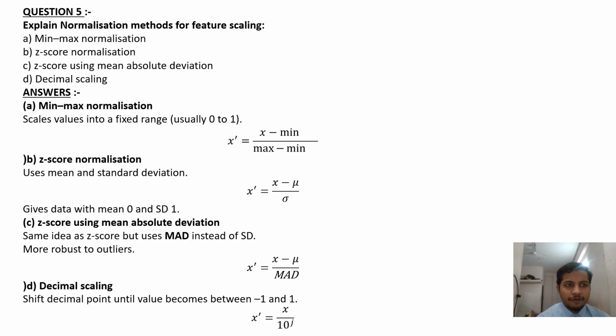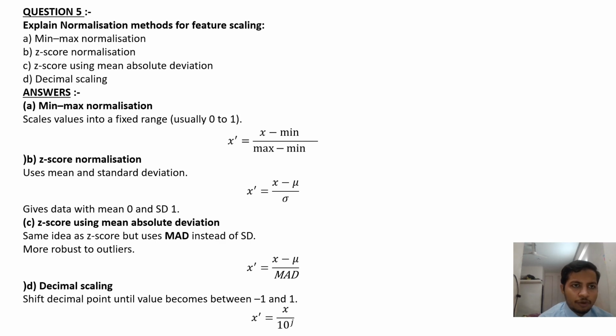Now moving to question number 5. Explain normalization methods for feature scaling. Part A reads min-max normalization. In it, we scale values into a fixed range, usually 0 to 1. The formula for it is x' equals x minus min upon max minus min.